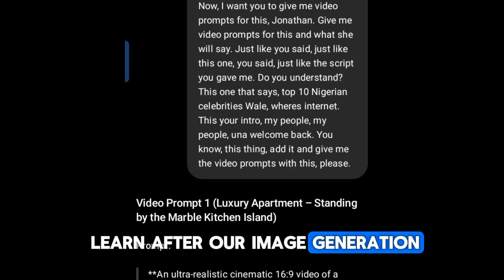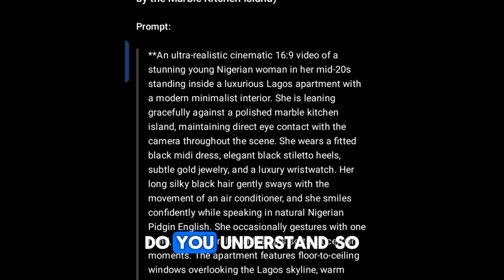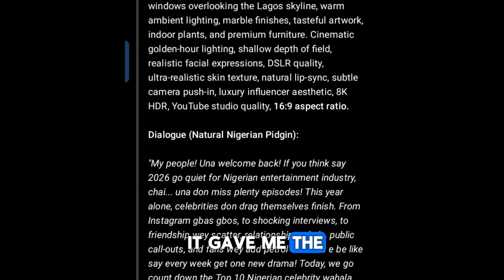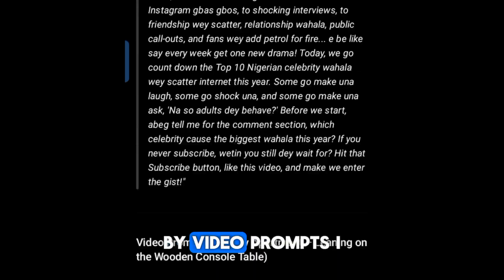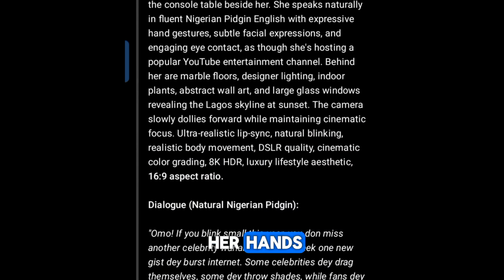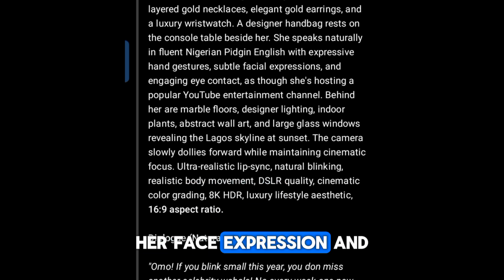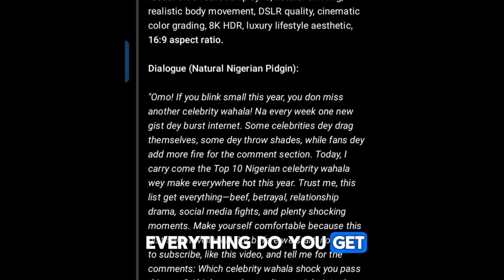After our image generation, I asked it to give me the video prompts. Do you understand? So it gave me the video prompts for it. By video prompts, I mean the gesture, everything, how she moves her hands, how she walks, how she expresses herself, her face expression and everything. You get? So that's it.